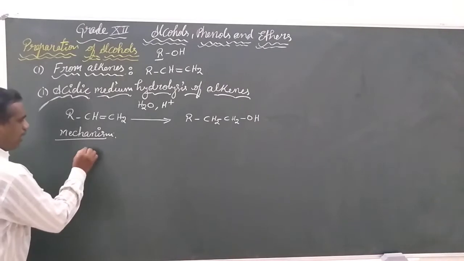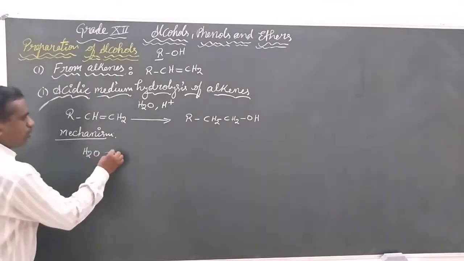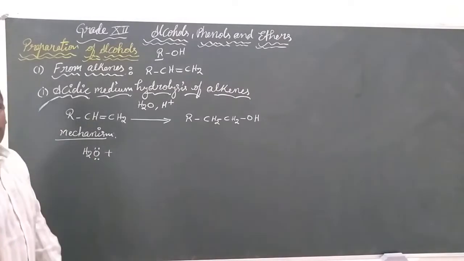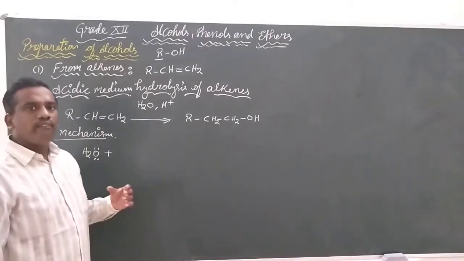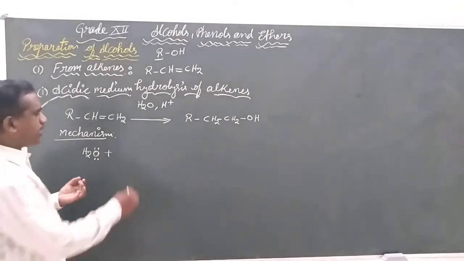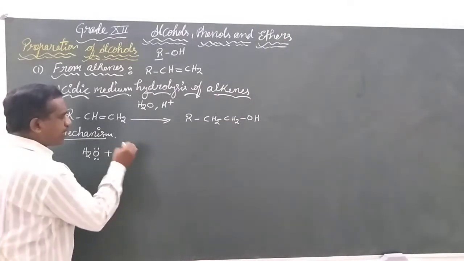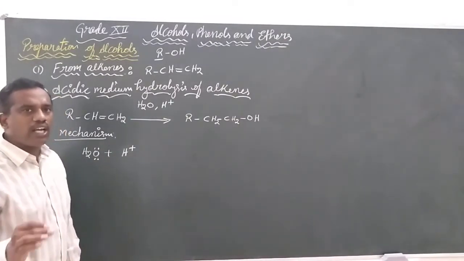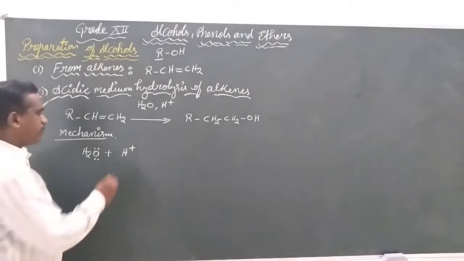Initially, the water molecule, which has two lone pairs on the oxygen, will give those electrons towards the H plus ion that was generated from any of the inorganic acid.